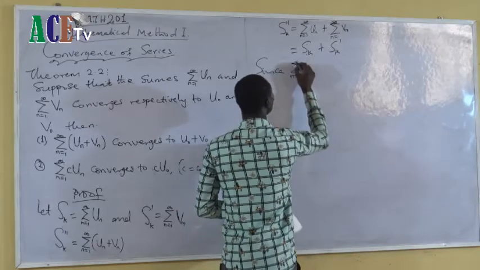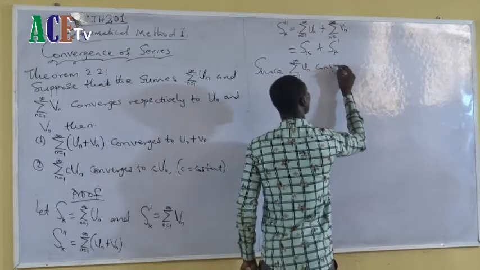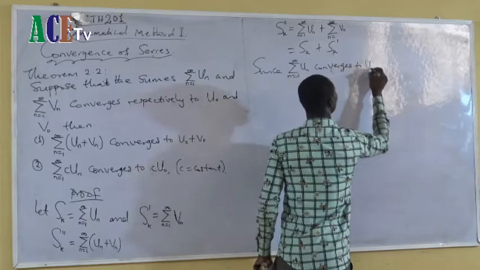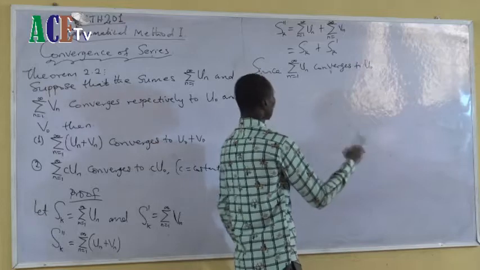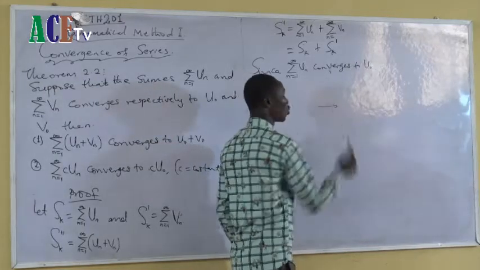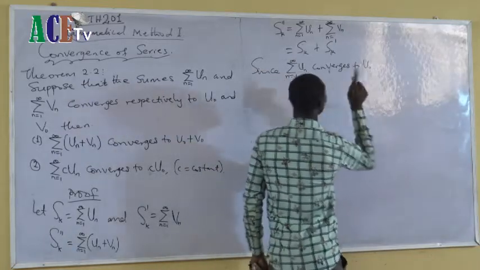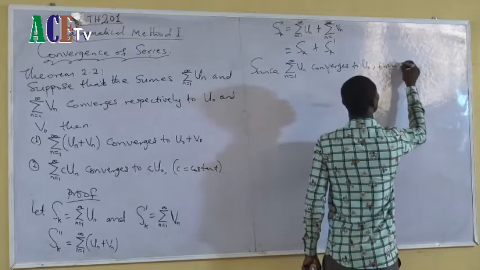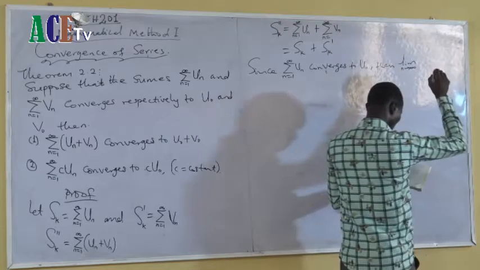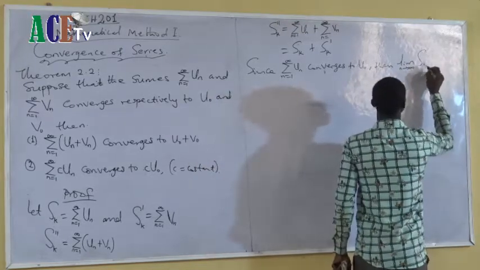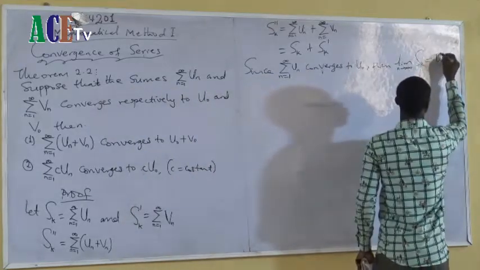Now, since the sum from n equals 1 to infinity converges, yes, to, if I want to write converges next time, I will not write converges, because if I continue to write this logo, some people will read it as tend to. But let me just say, if this one converges to u0, then the limit as n tends to infinity of sk, this one is sk, isn't it, of sk is equal to u0.